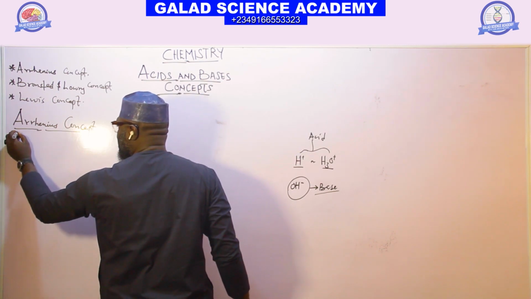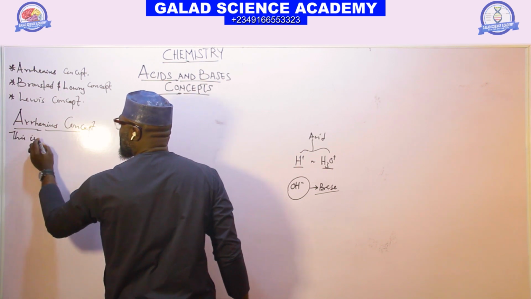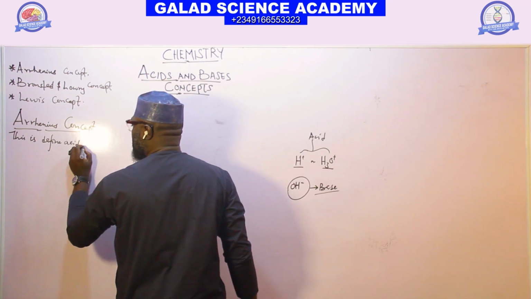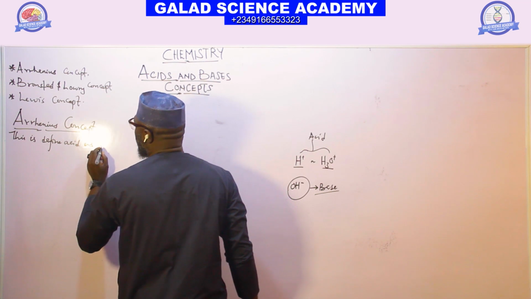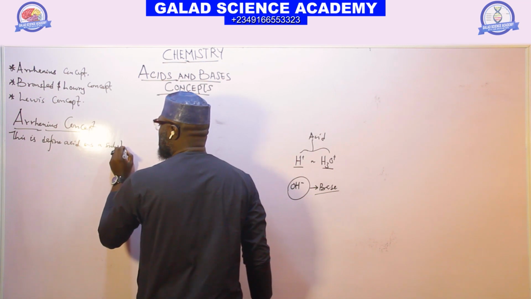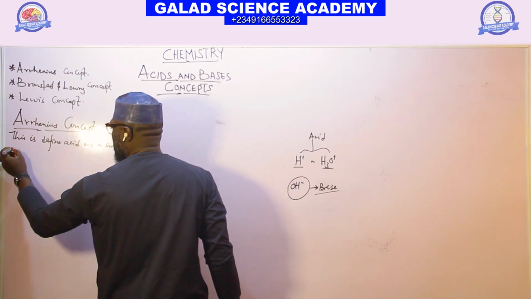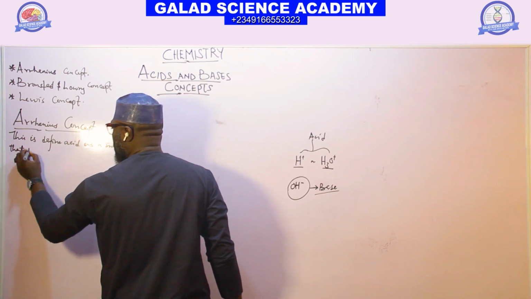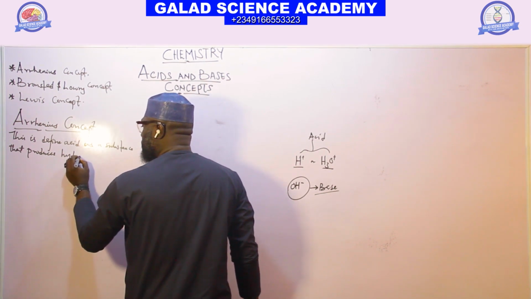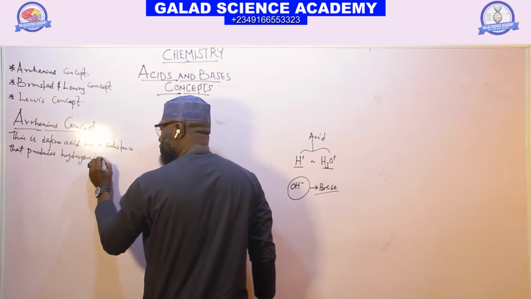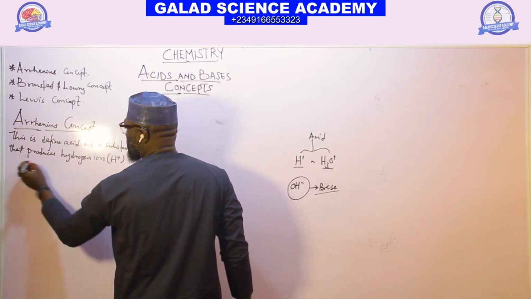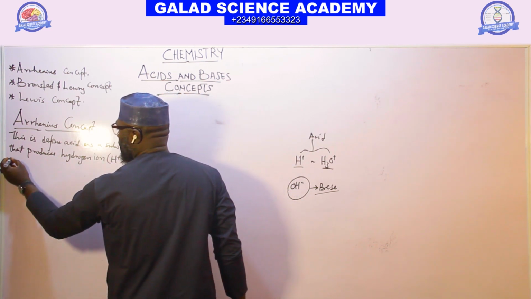He defined acid as a substance that produces hydrogen ions in water.